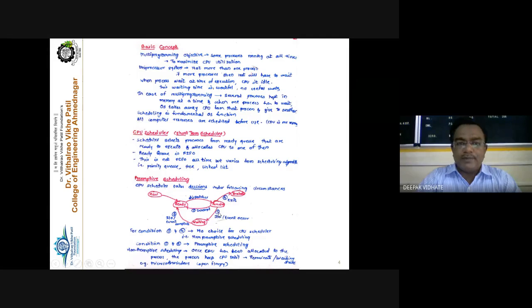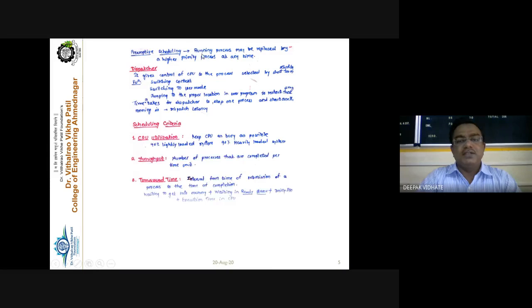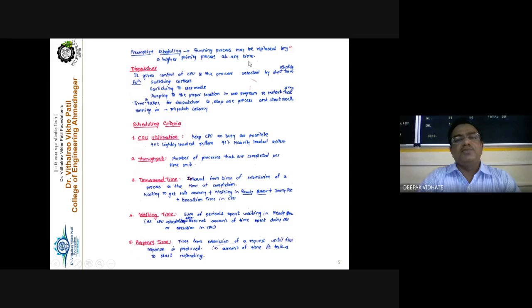Then after the newly added process completes its execution, it is terminated, and only then the previous process continues. So 50% execution was complete in the first stage, and the remaining 50% will be completed in the second stage. That is called preemptive scheduling. And non-preemptive scheduling means that once the CPU has been allocated to the process, whatever it may be, the process will be kept in the CPU till its complete execution. Getting this point or not? Preemptive scheduling means the running process may be replaced by a higher priority process at any time.